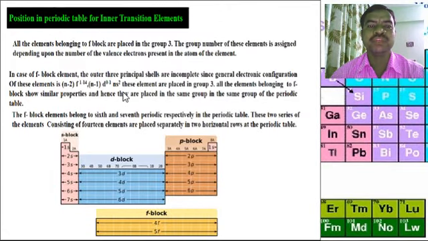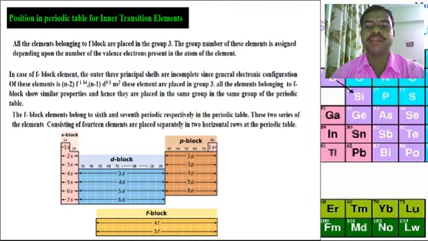The next point, position in the periodic table for inner transition elements. All elements of the f block are placed in group 3. The group number of these elements is assigned depending upon the number of valence electrons present in the atoms of the elements. In f block elements, the outer three principal shells are incomplete. The general electronic configuration of these elements is (n-2)f 1 to 14, (n-1)d 0 to 1, ns2. These elements are placed in group 3.